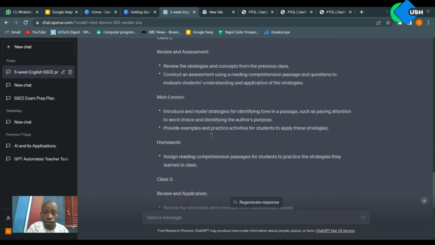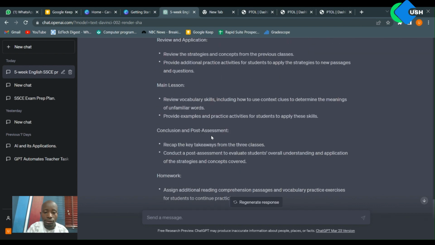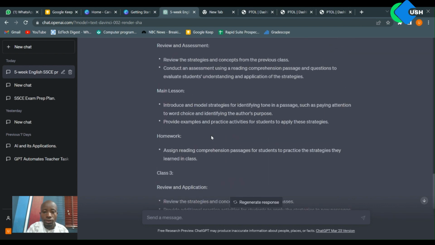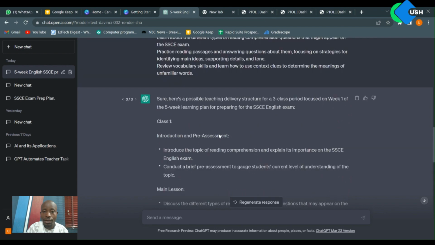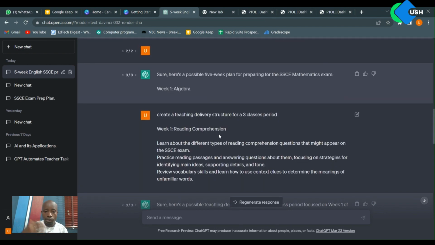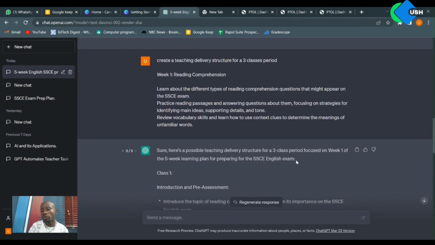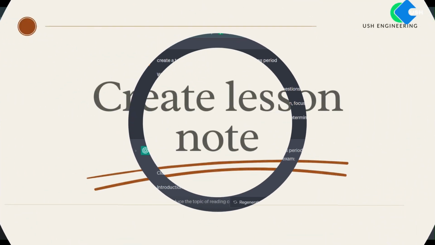It followed the same pattern in class 2, and it followed the same pattern in class 3. You see that it's even giving us ideas for homework that we could give the kids to make them better at understanding the concept of reading comprehension. This is really amazing. All you have to do is write a good query in your message box and click submit. If you're not happy with the result, you can always tell it to regenerate a response for you.